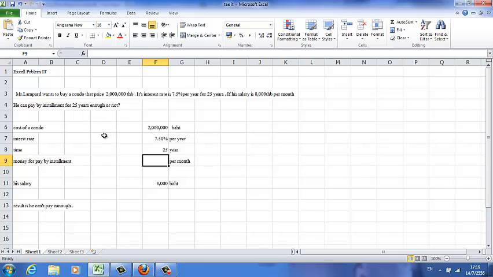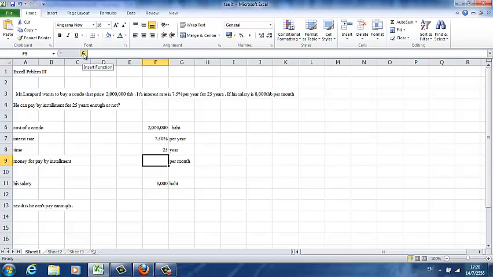Let's see the information that is given to me: the cost of the condo is 2 million baht, the interest rate is 7.5% per year, and the time is 25 years. We want to know how much to pay by installment. Yeah, we use the function PMT.